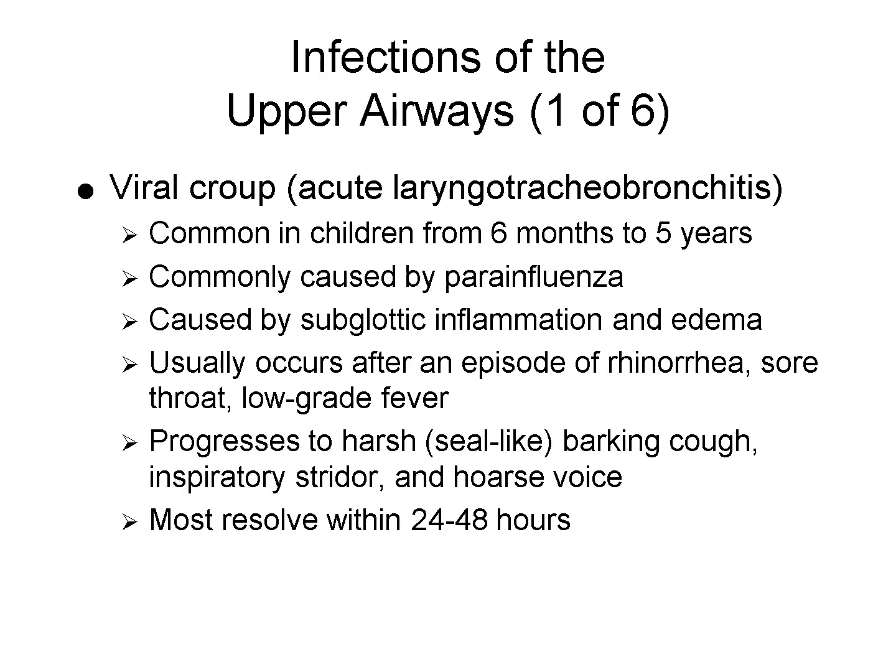Viral croup, also called acute laryngotracheal bronchitis, is a common illness in children between 6 months and 5 years of age. It is usually caused by the parainfluenza virus and results in inflammation and swelling just below the vocal cords. The illness often begins with symptoms of a cold but progresses to a harsh, barking cough, hoarse voice, and inspiratory stridor. Most cases resolve within 1 to 2 days without complications.